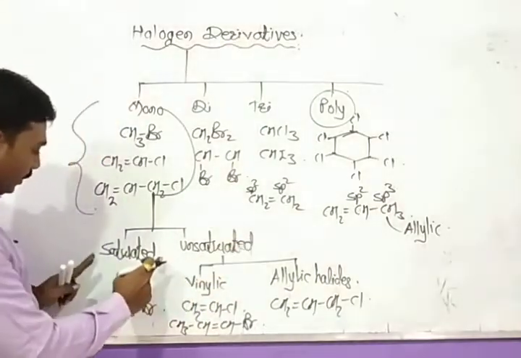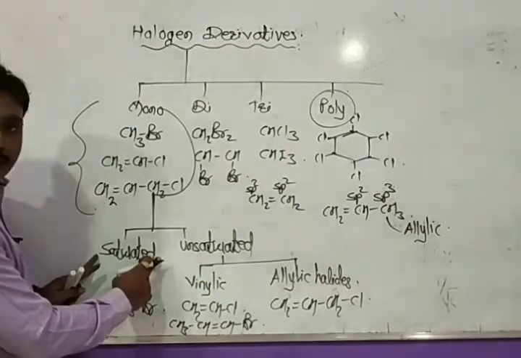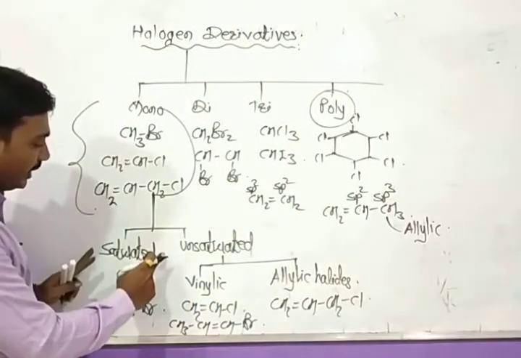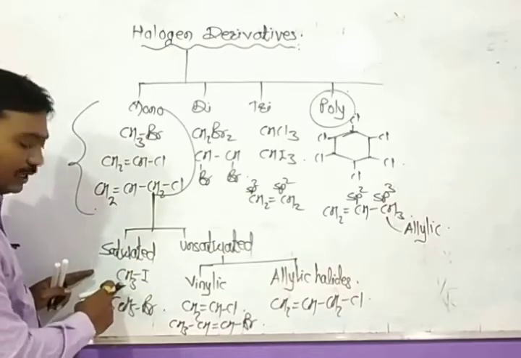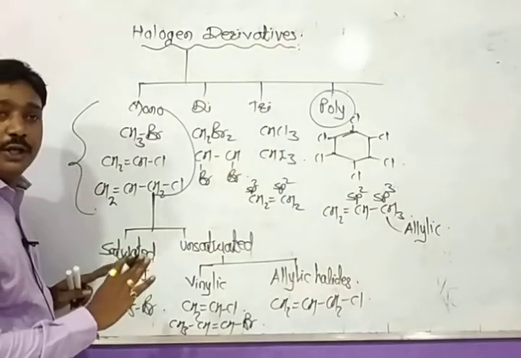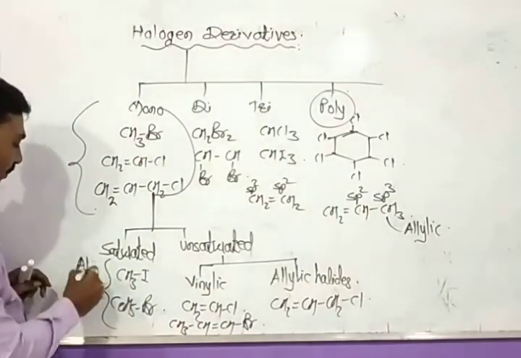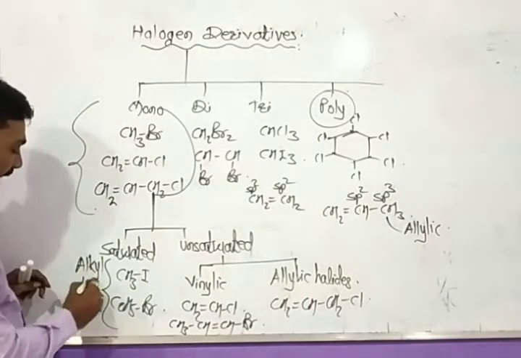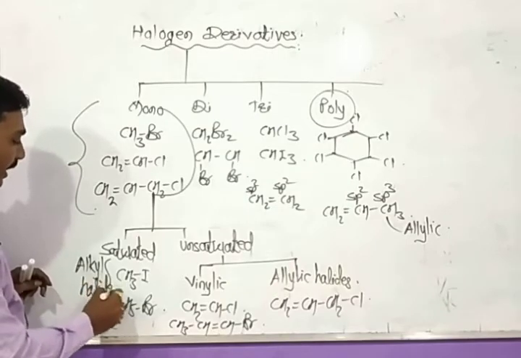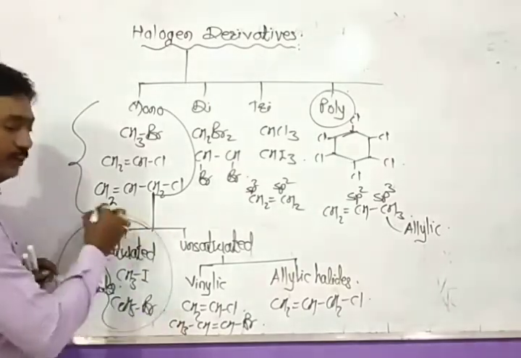That is, in a saturated hydrocarbon, there is no double or triple covalent bond present. Okay. Simply, alkyl halides are the saturated halides.